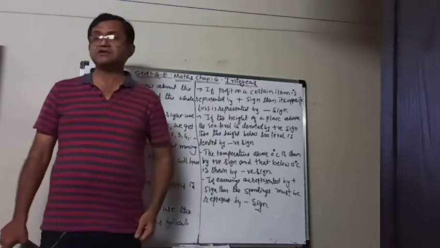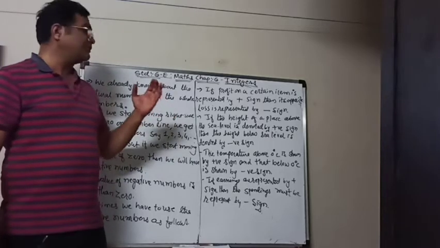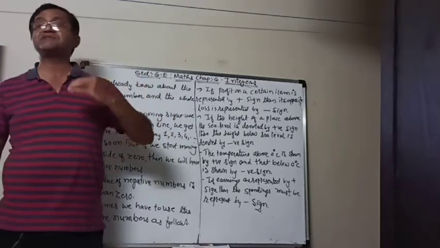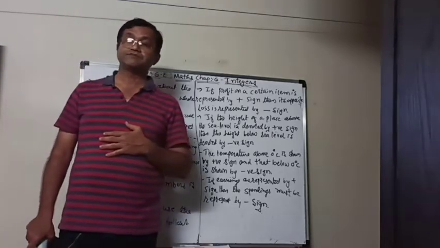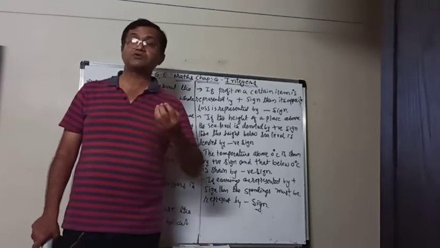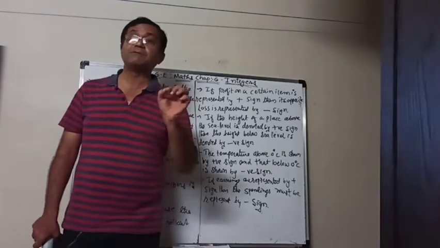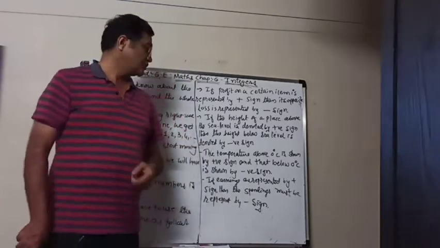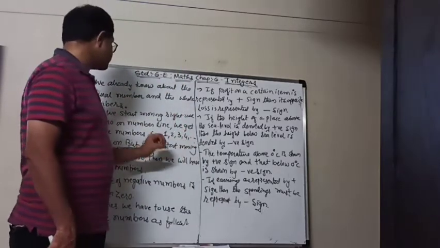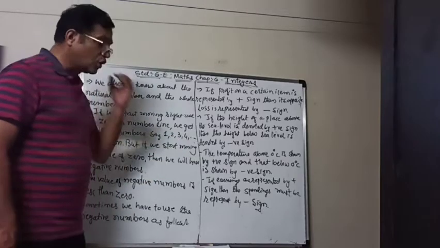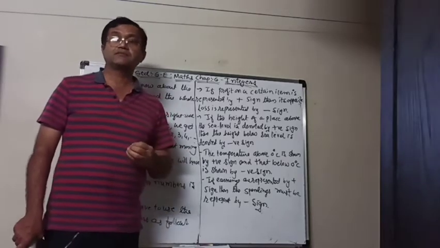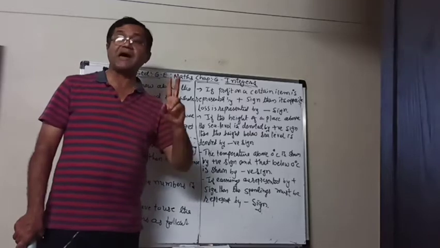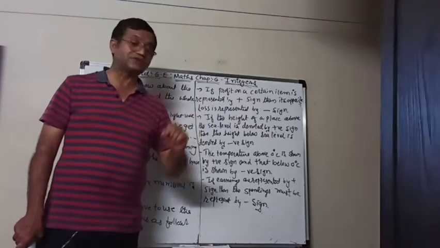So now as I explained to you, if you have to move to the left side of the 0, then what can we do? We have to take the numbers with a minus sign, meaning a negative sign. So the number with a negative sign should be used, and those numbers with the negative sign are all less than 0.